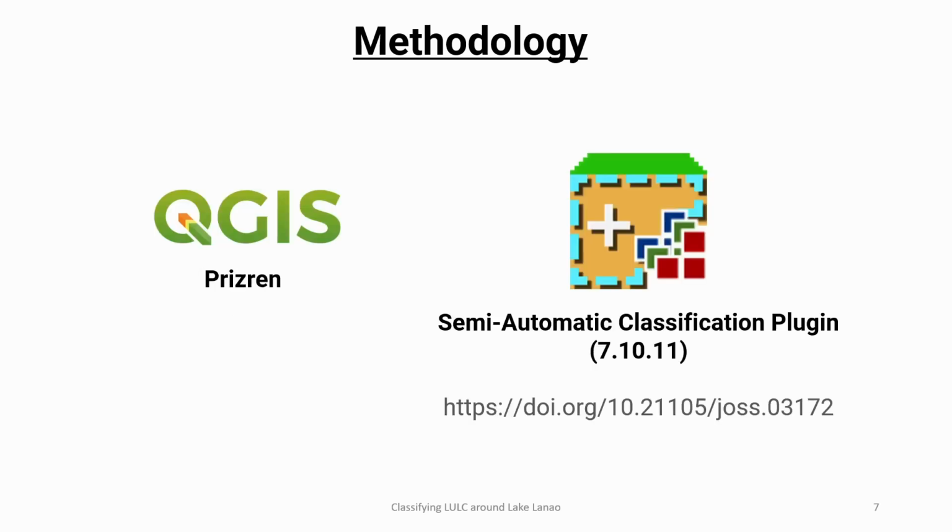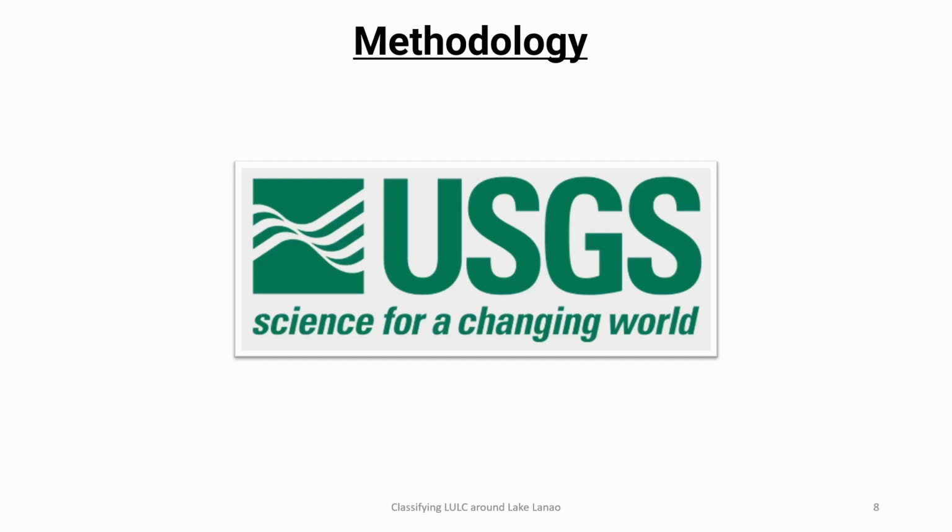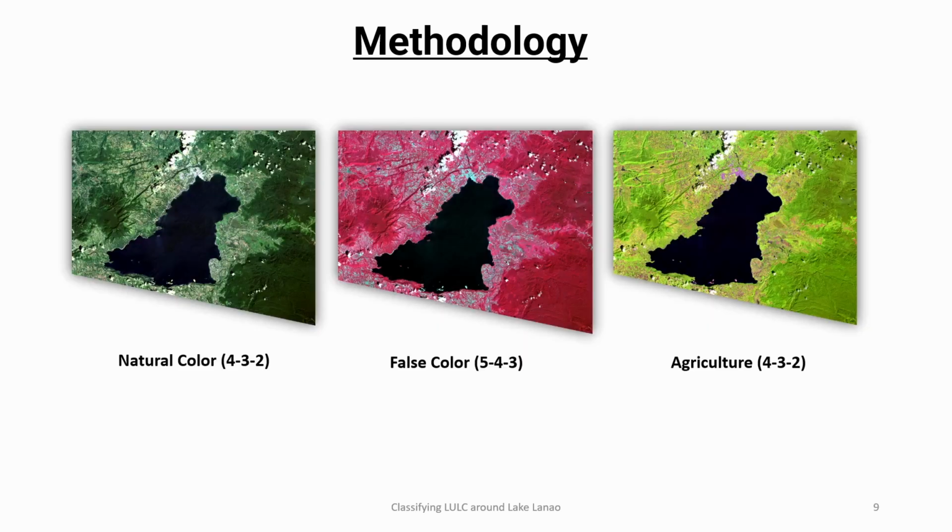The software we used was Quantum GIS or QGIS and the SCP plugin, which we use for training and classification. The data we used is from the United States Geological Survey or USGS, and we are grateful for their services.